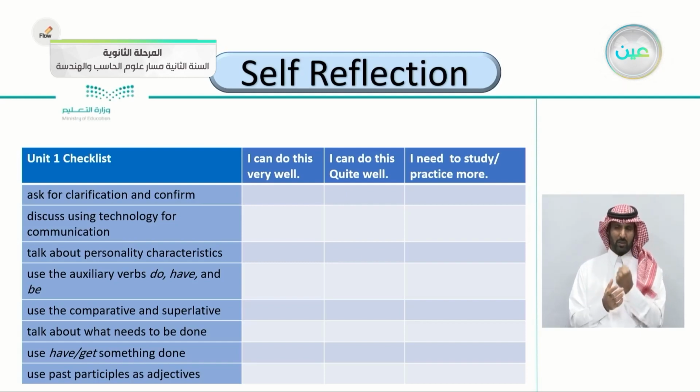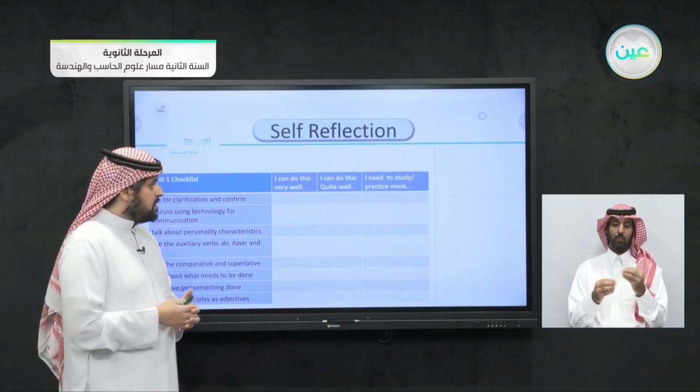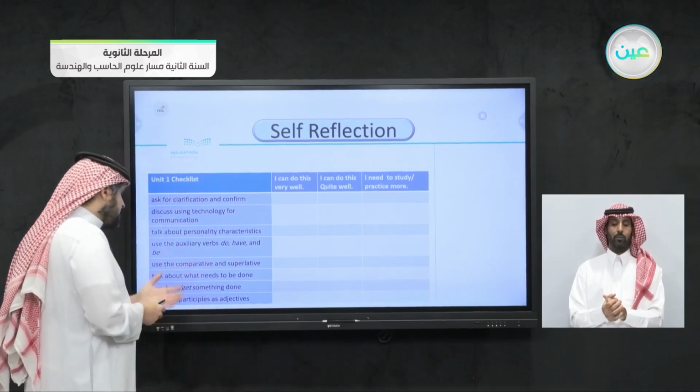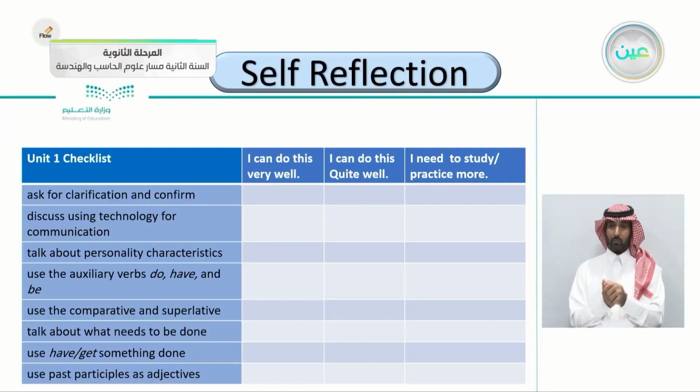Discuss using technology for communication. Talk about personality and characteristics. Use the auxiliary verbs, do, have, and be. Do you think you can do this very well, or quite well, or you need to study more? So you have to evaluate your understanding of the whole unit. Use the comparative and superlative. Do you understand it, or do you need more practice? Again, you have to evaluate yourself.